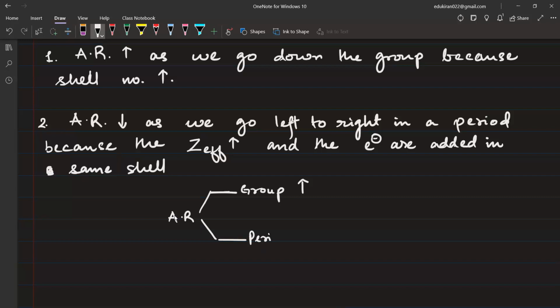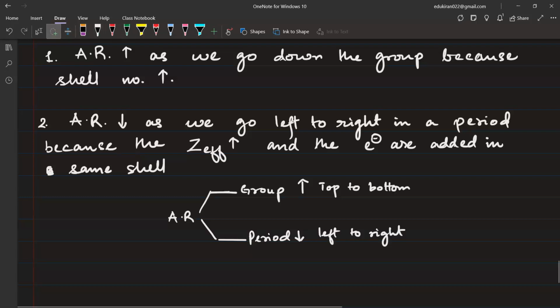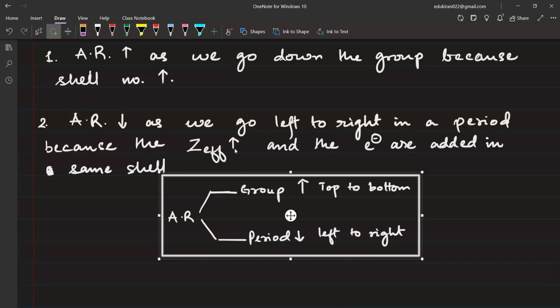In a period, it decreases from left to right. Okay, so you have to remember this conclusion.